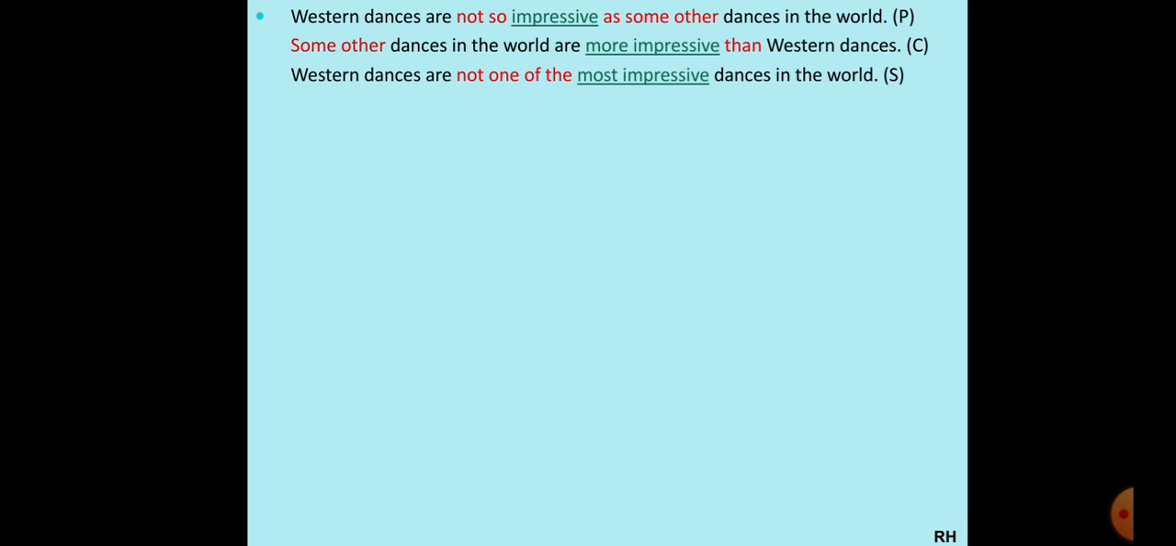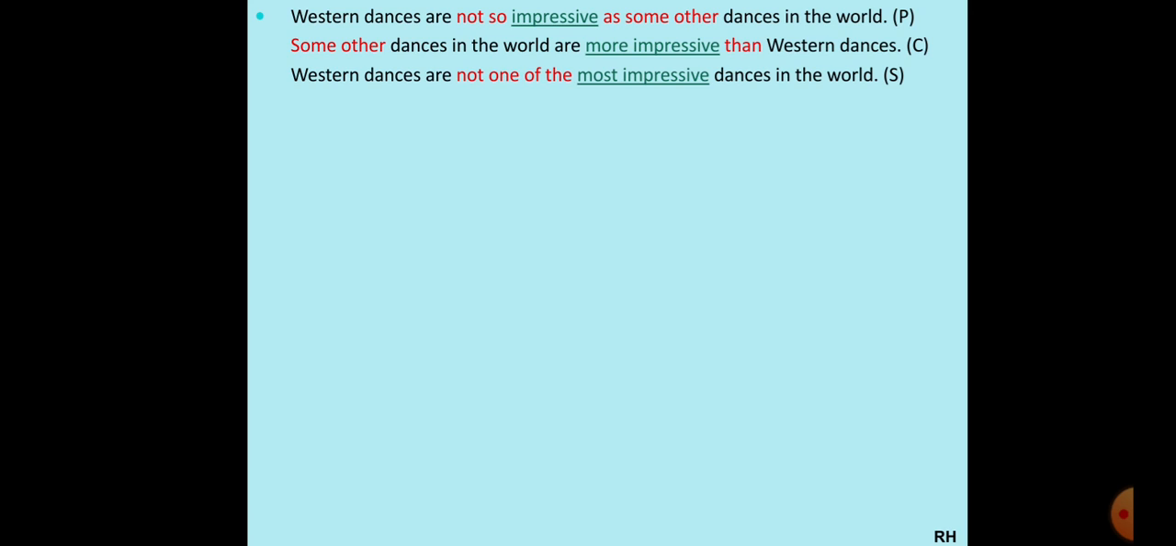Western dances are not so impressive as some other dances in the world. This is your positive sentence, not so as some other. When you change it into comparative, some other dances in the world are. Impressive is a 6-letter word, so we'll add more to it to make it comparative: more impressive than Western dances. When you change it into superlative, you will have Western dances again in the beginning.